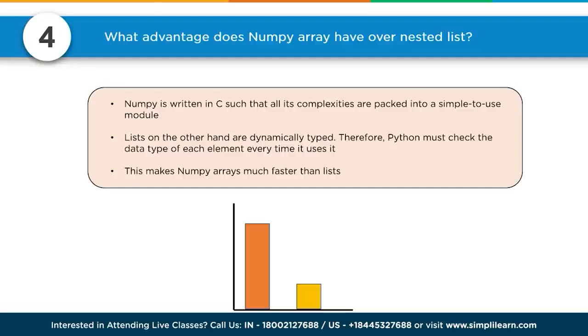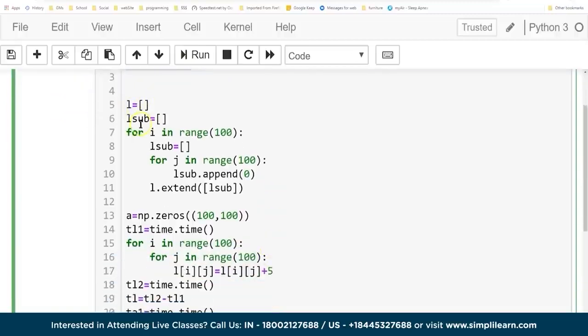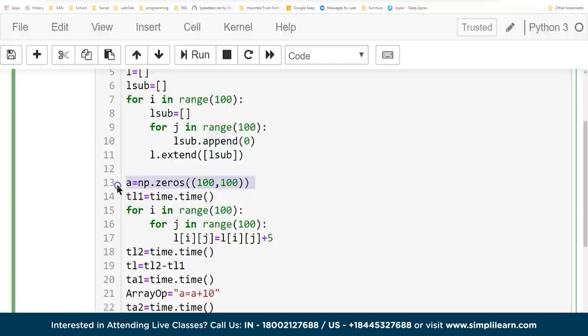Quick flip over to our Jupyter notebook. Any IDE will work. If you're going to do a set of interview questions, taking a quick look at code is always important. We have our import numpy as np. We'll go ahead and import time. Here's our list, for i in range of 100. And what we're doing is we're going to time it. So we're going to create a list. Then we're going to create a NumPy zeros array. And you can see here, look how quick you can create this NumPy zeros array.